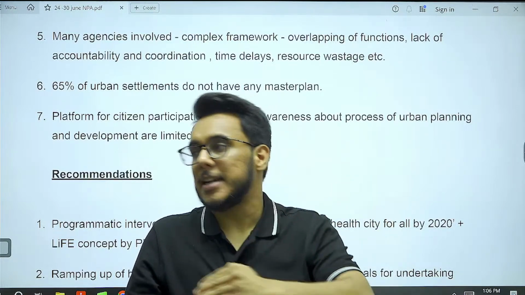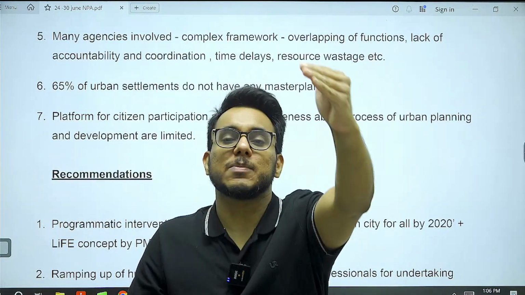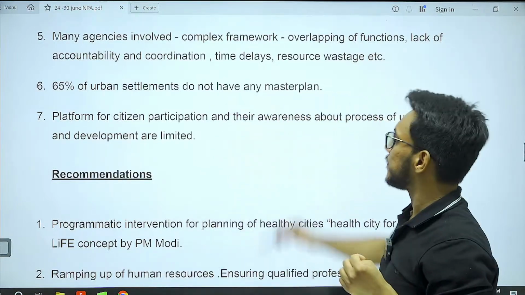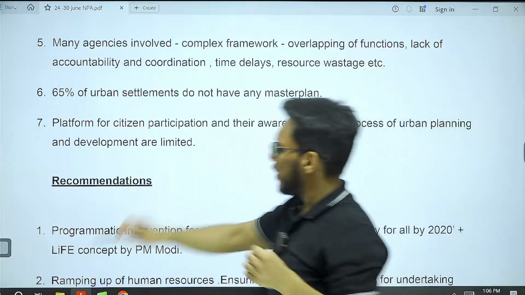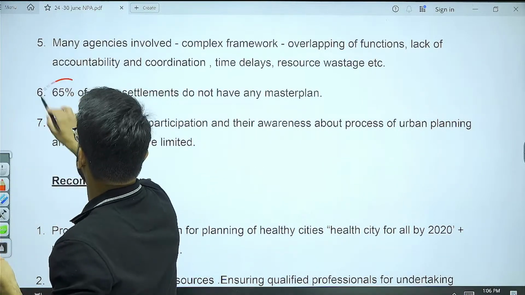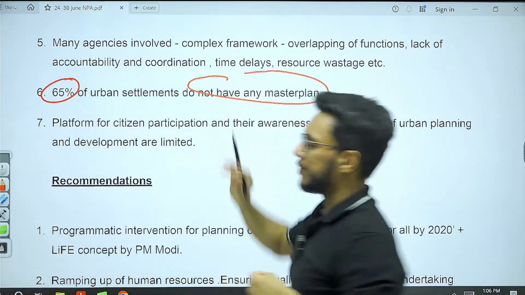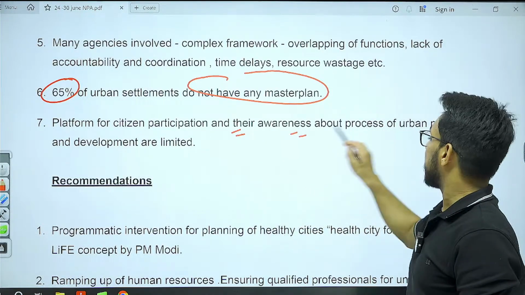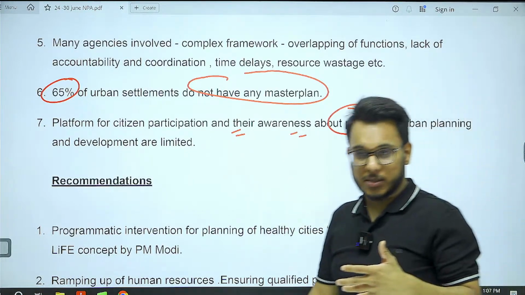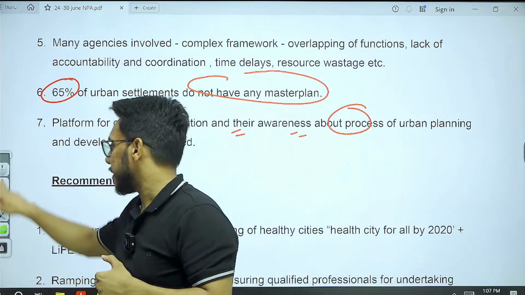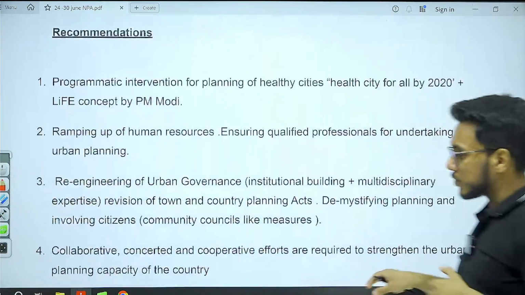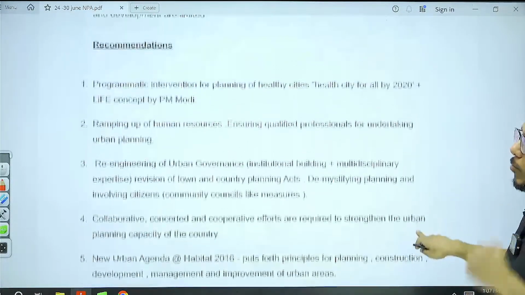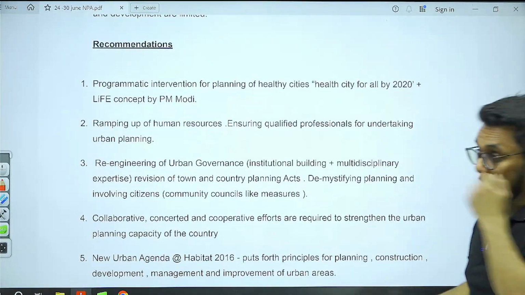An institution A will say it is B's responsibility, B will say it is C's responsibility, C will say it is A's responsibility. Diffusion of responsibilities happens. This is one very big problem. 65% of urban settlements in India don't have any master plan. They don't have any master plan. And citizen participation, citizen awareness about the urban processes, is virtually absent. Now, what are the recommendations that can be given in this particular capacity?